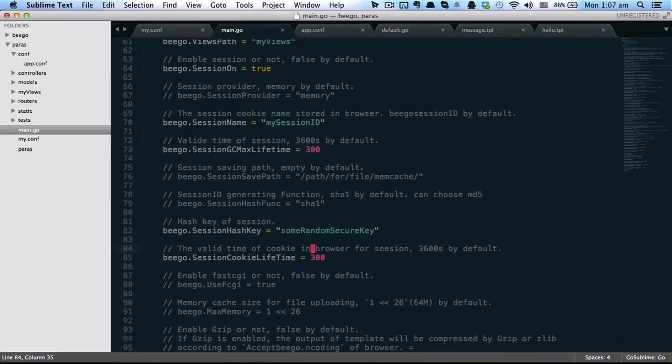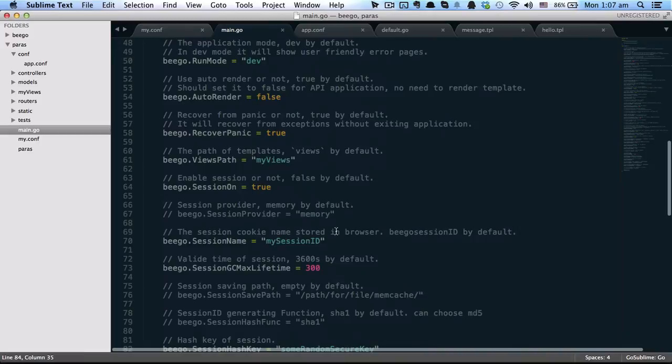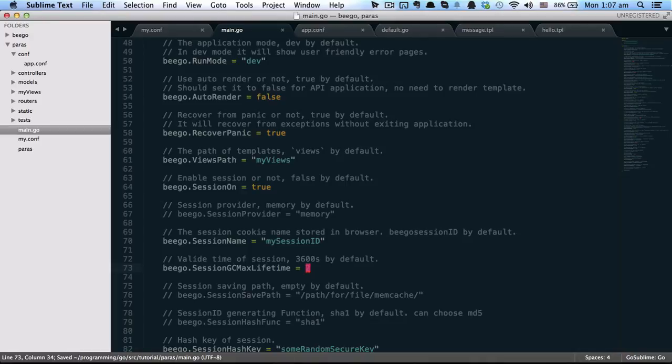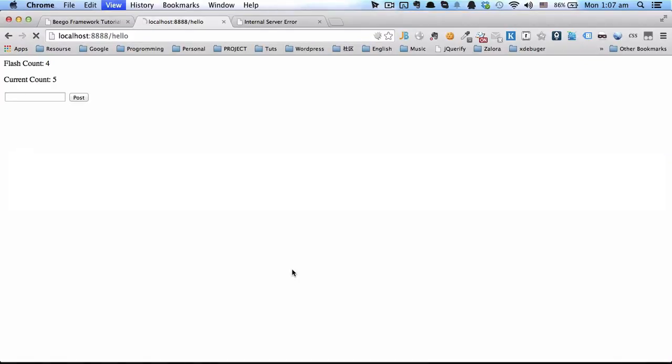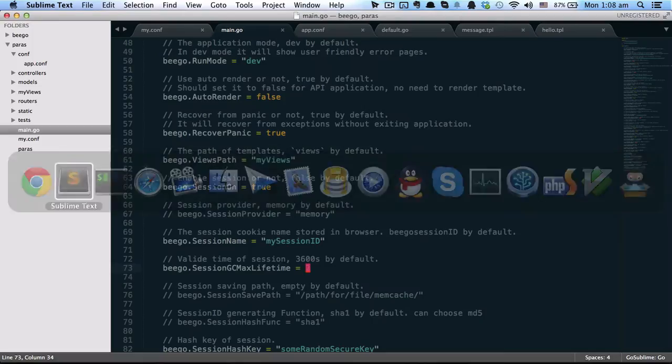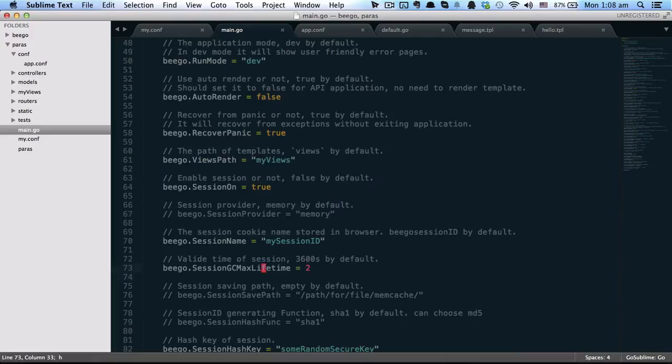So about this, for this session lifetime, if you set it to a small value like 2 seconds, then we'll refresh this page. You can see it's already expired, and then it's still expiring. So if the visit is less than 2 seconds, it will keep the value. But if it's more than 2 seconds, the session will restore. So this is the configuration of the session max lifetime.